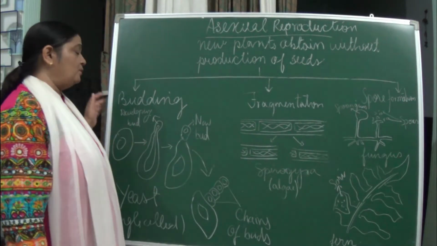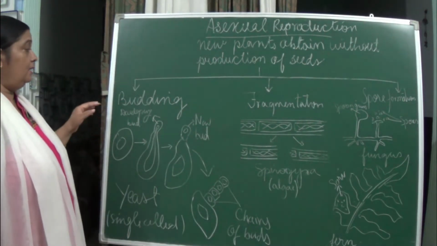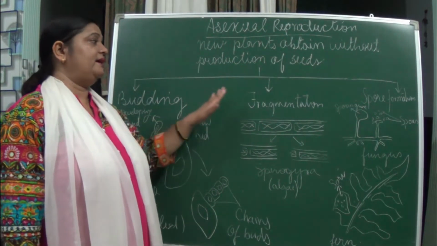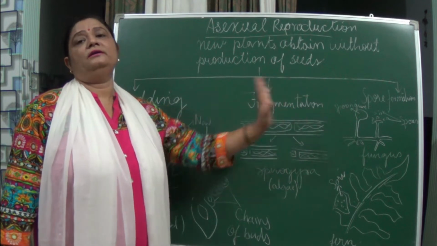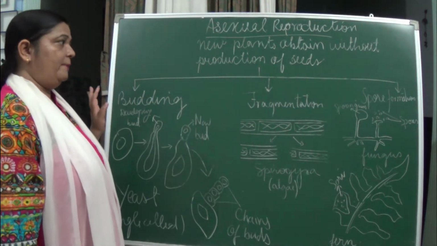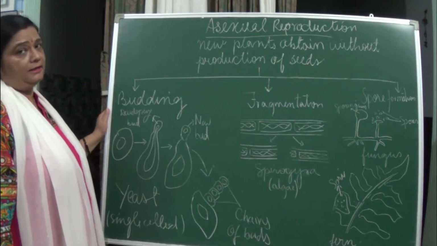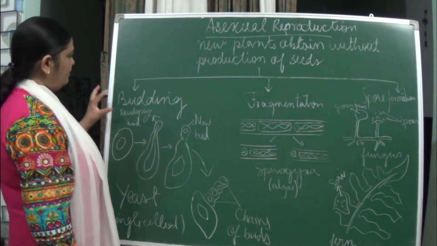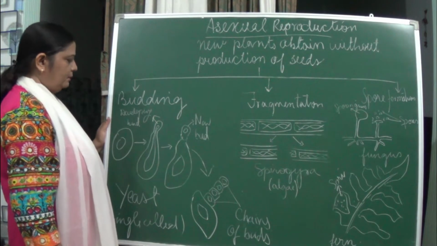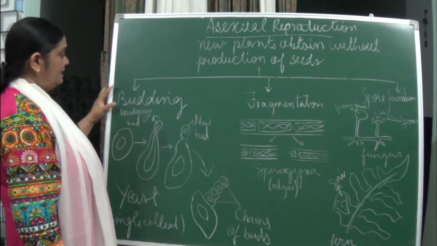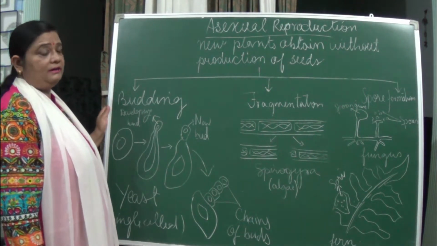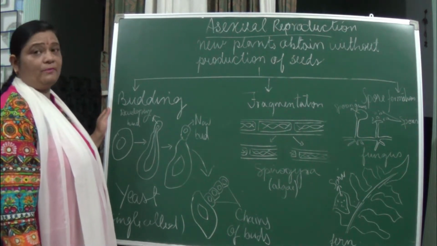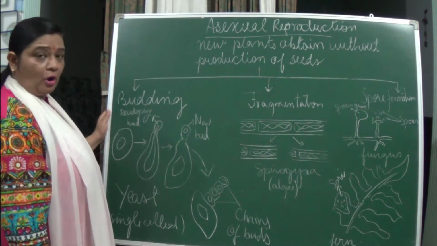Now let us see how this happens. Three types of asexual reproduction you all have to study. First is budding, second is fragmentation, and third is spore formation, though there are many which you will be studying in higher classes. So come to budding. The best example is that of yeast, and you can also take the example of hydra. These are the common ones.